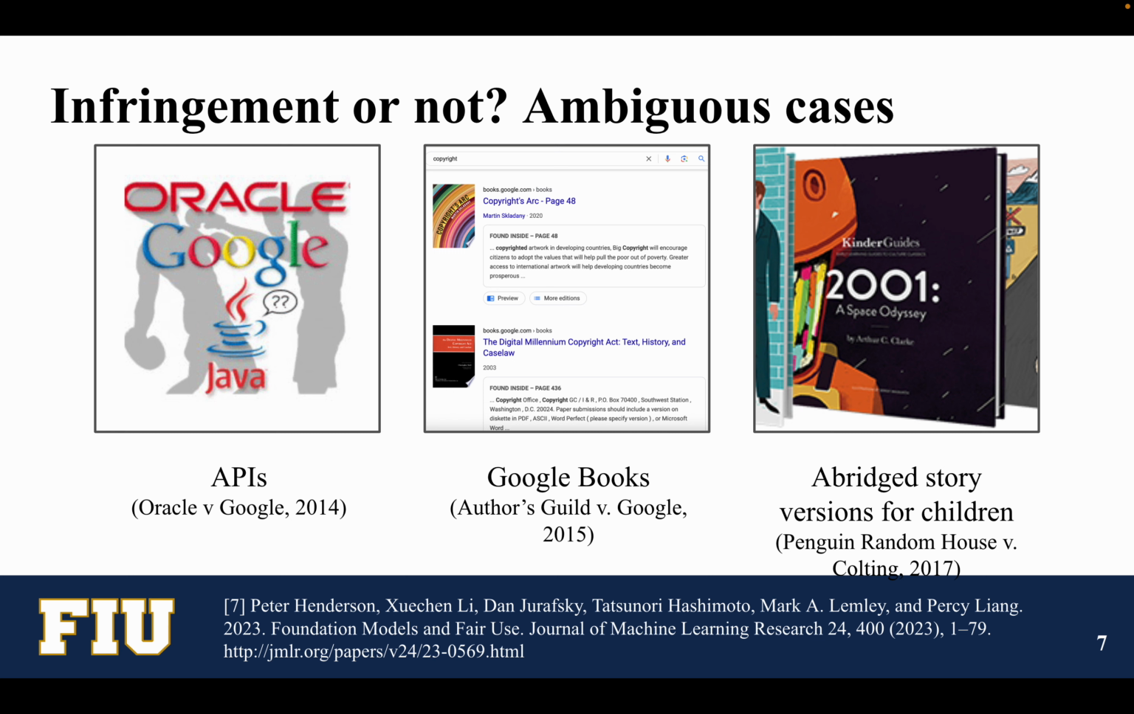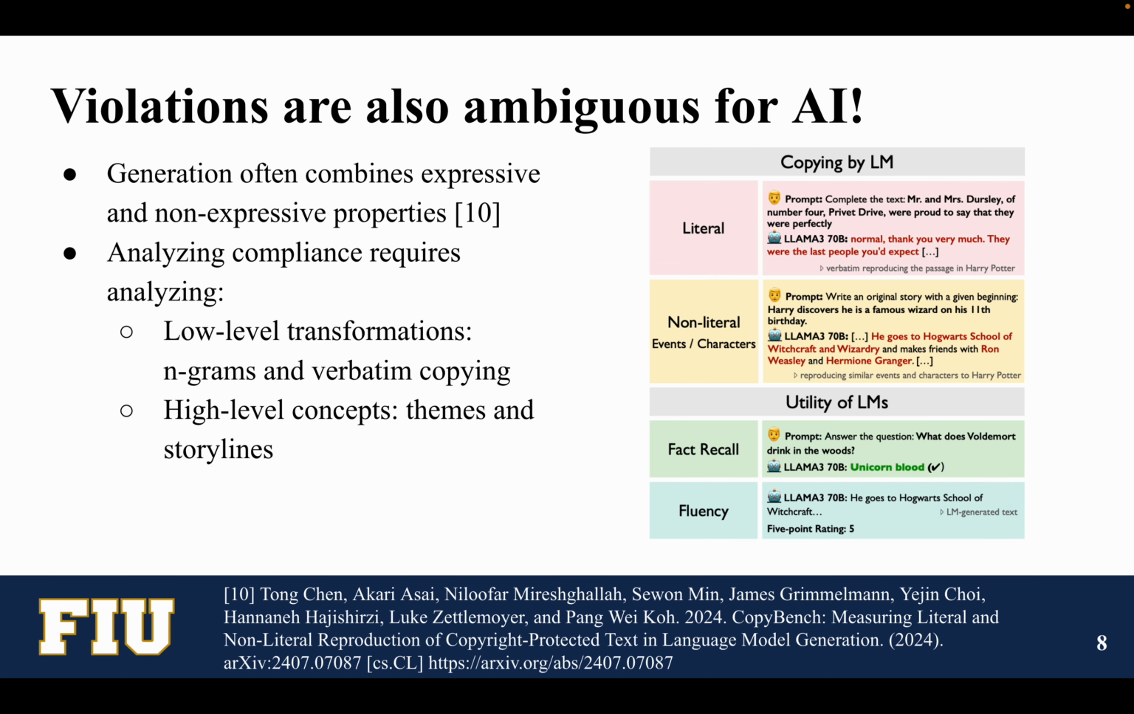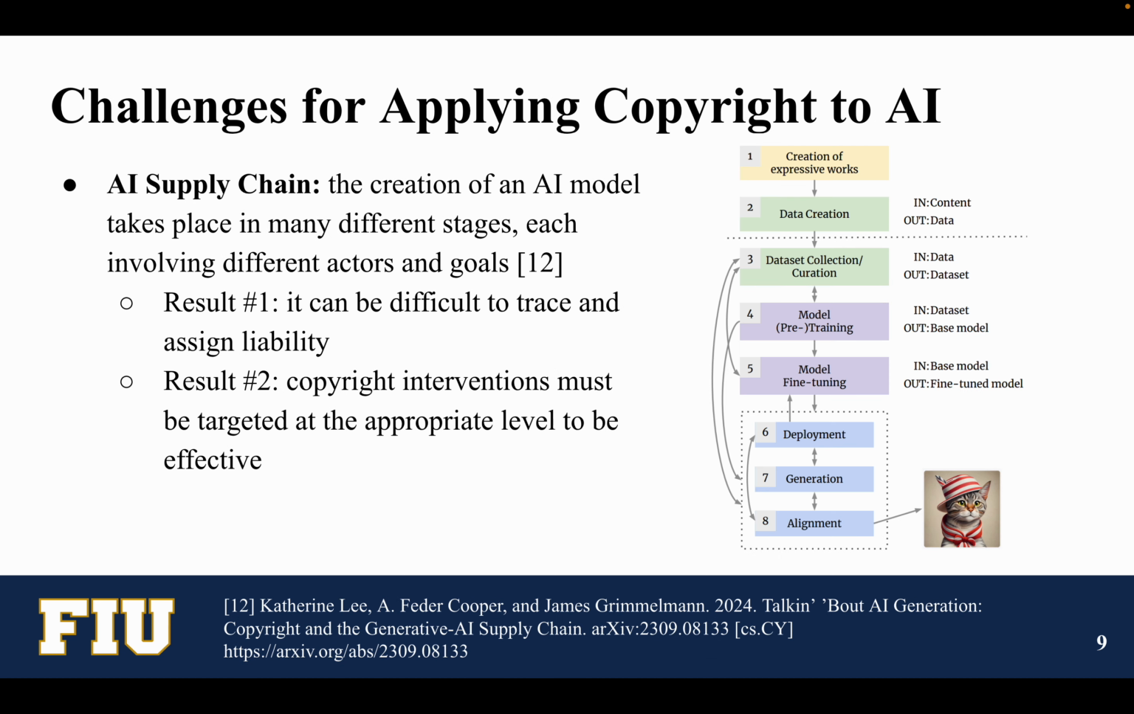There's a lot of ambiguous cases that show that applying copyright to AI is not always so simple. While there's past legal precedent with things like application programming interfaces, web scrapers for Google searches, or even abridged story versions for children, none of them quite line up with the cases that we're facing today with AI. AI violations are often ambiguous, combining low-level transformations such as copying of specific strings of words with much more high-level concepts like themes and storylines, making it difficult to detect, analyze, and prevent. Furthermore, the complexity of the AI supply chain means that today we need strategies for preventing copyright violation at all levels, from data creation to dataset collection and curation to the training and eventual deployment of AI models.